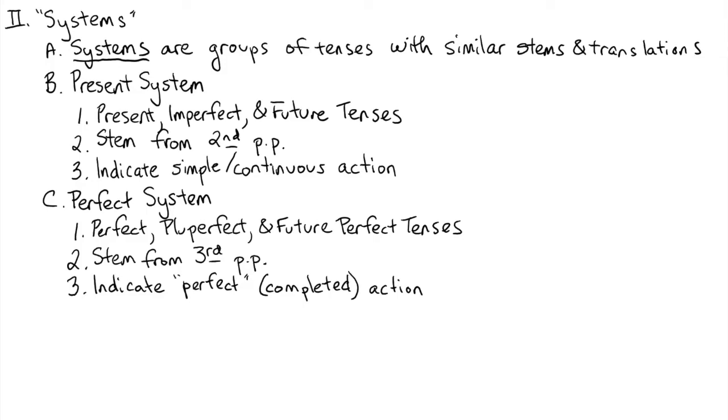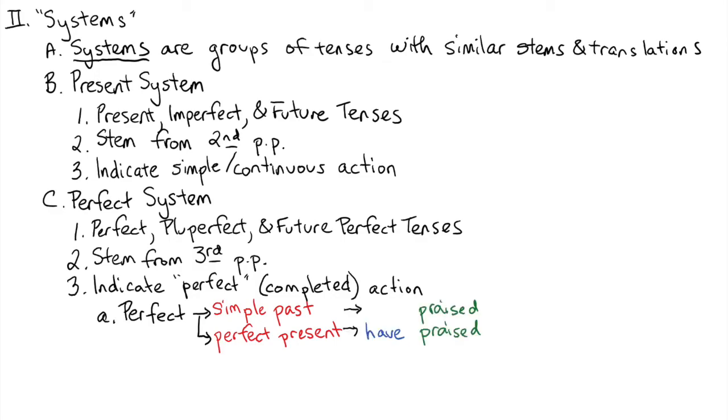As you may recall, the perfect has two possible translations, that of the simple past and the perfect present. So for instance, praised or have or has praised. Now the pluperfect is the tense which indicates the perfect past, had praised. So we use the helping verb had for the pluperfect.